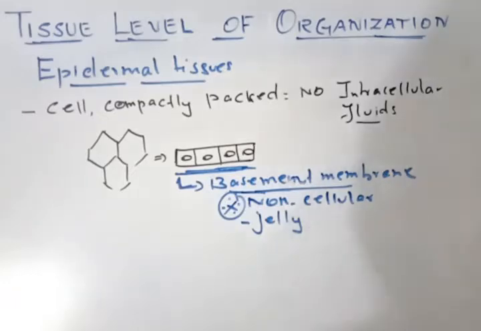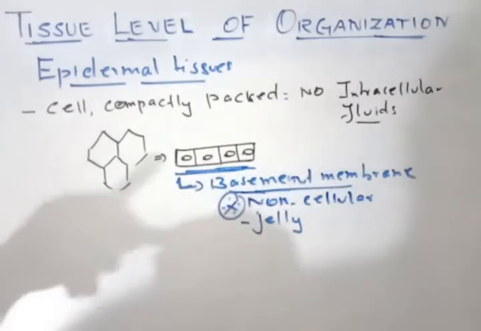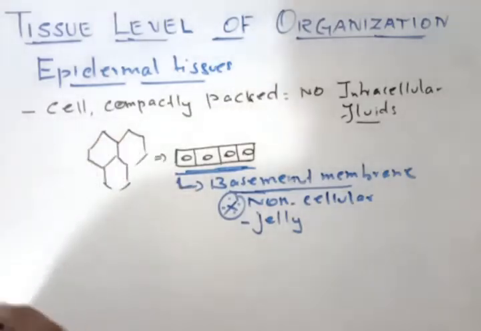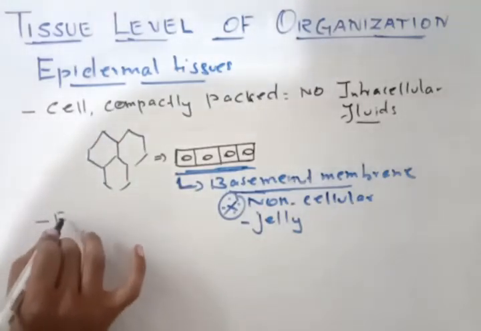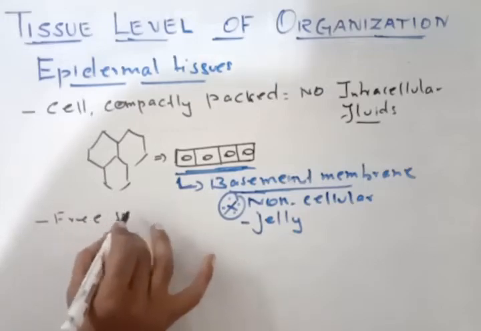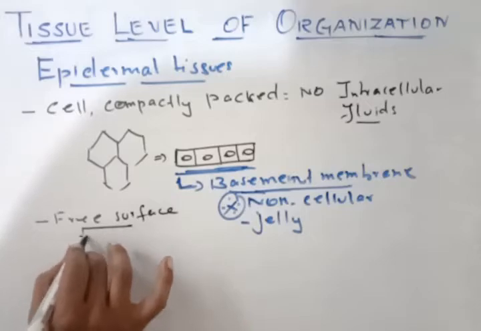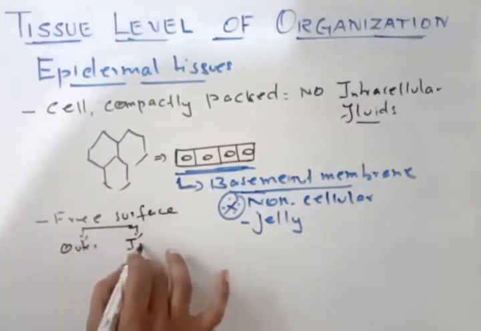Now if you can see this cell, this epidermal tissue will always have a free surface on the outer and inner region. Free surface will be found on the outer as well as inner areas.